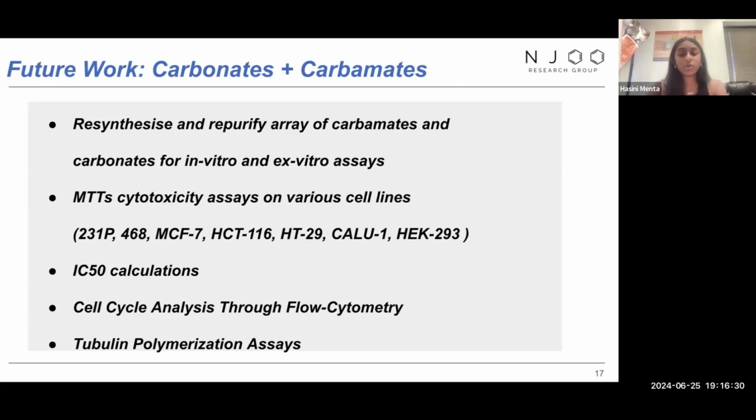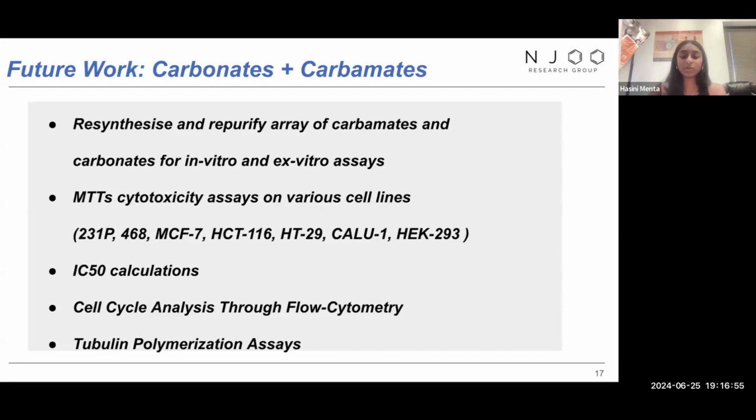IC50 is a quantitative measurement used to determine the concentration of a drug where 50% of the cells die. A higher IC50 value indicates a lower potency in your compound, and more is needed to kill the same proportion of cells. The lower the IC50 value, the less compound needed and the more toxic your drugs are.